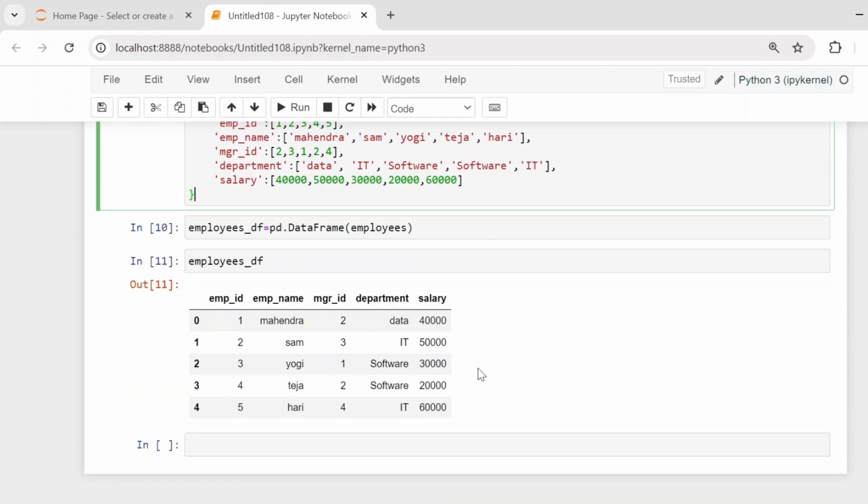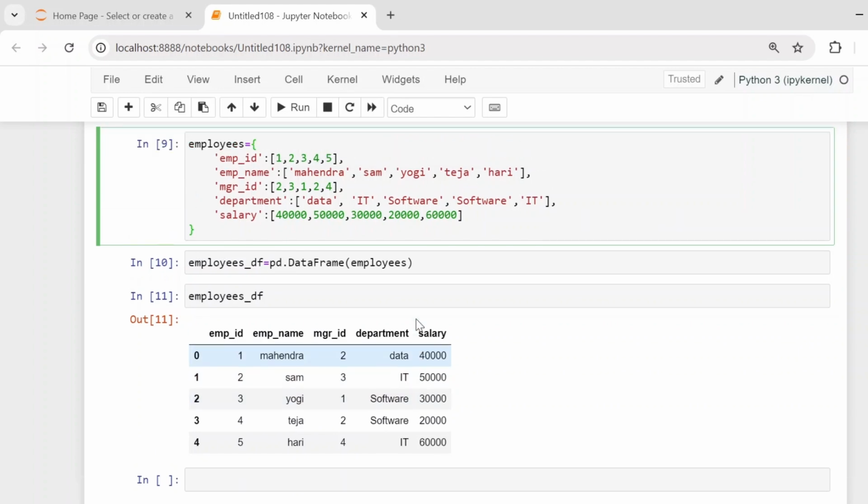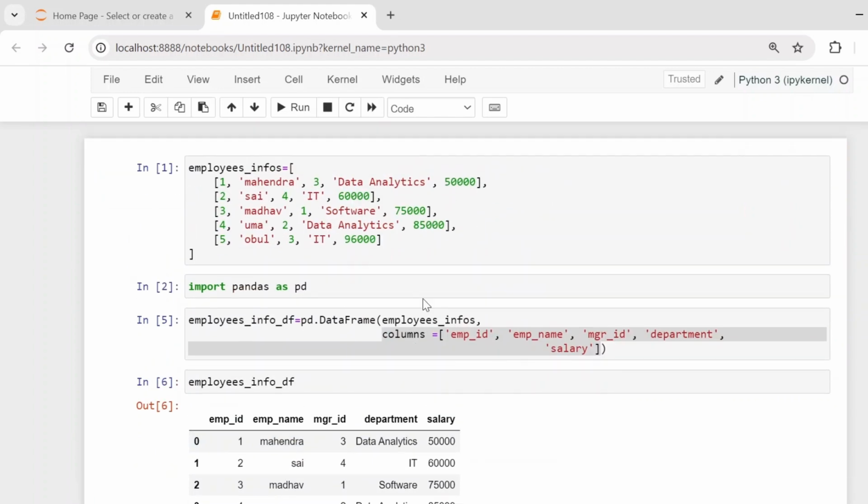Okay, from this onwards, I already told you we solved the problem in the last video. I hope you have gone through it. Up to now, I hope you understood how to create a data frame with the help of these two use cases. Right, thank you for watching.